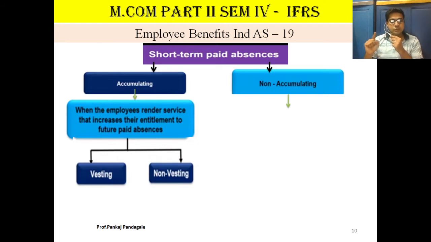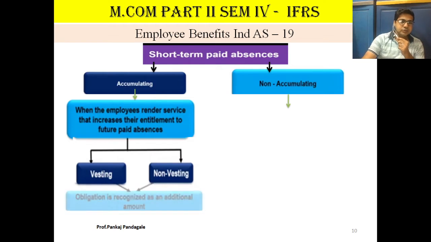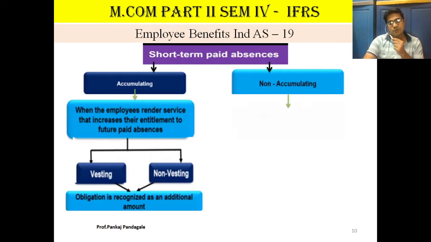In case of non-vesting obligations, cash payment does not arise. So these things you have to keep in mind. The obligation is recognized as an additional amount.